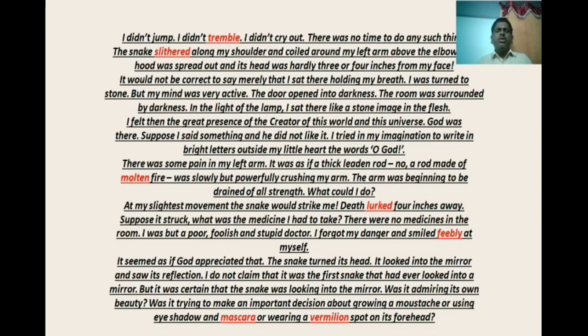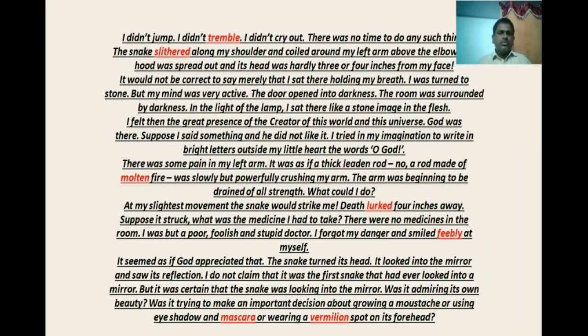Look at this one. This is a part, the elbow. Okay, this is called elbow, and the snake coiled around. Coiled around means chuttukundi. Where? Above the elbow, left arm above the elbow. The snake slithered along my shoulder. Slithered means ala ala ala, creep slowly down.